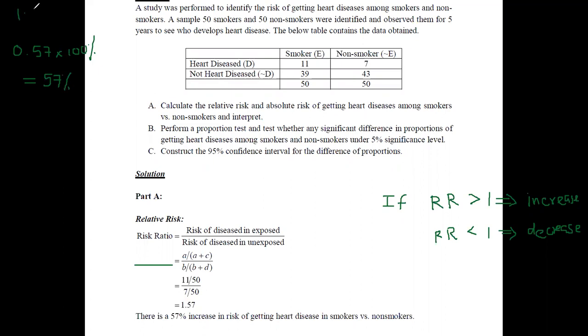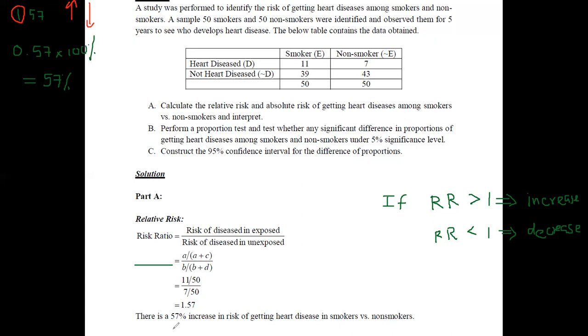Even though this is obtained as 1.57, we have used this 1 to identify whether it is increasing or decreasing, and this 0.57 quantity represents how much it is increasing or decreasing.